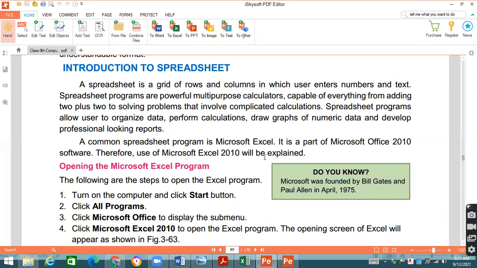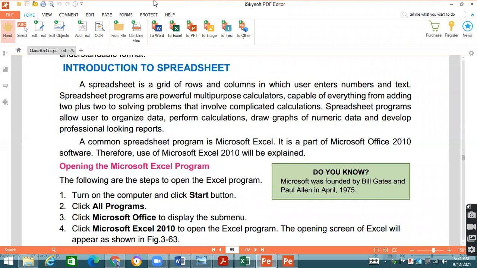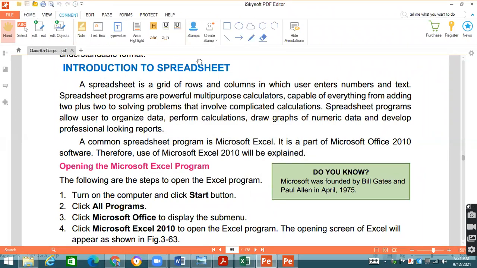So these are the points that we have already covered over here. Number one, Excel will contain rows and columns. These are the two important points that we have discussed: a grid of rows and columns in Microsoft Excel.